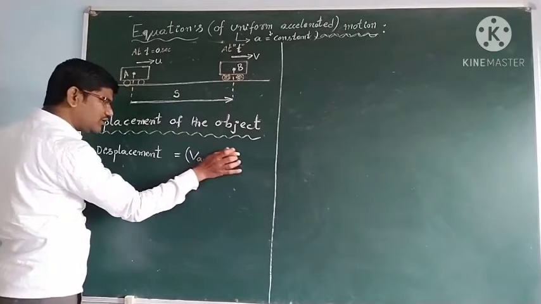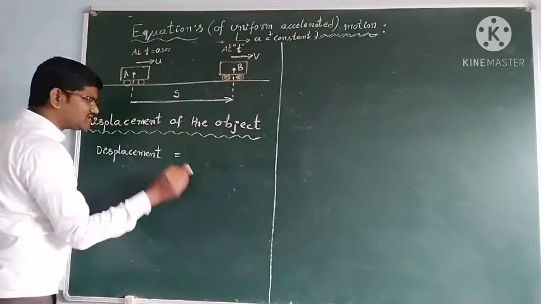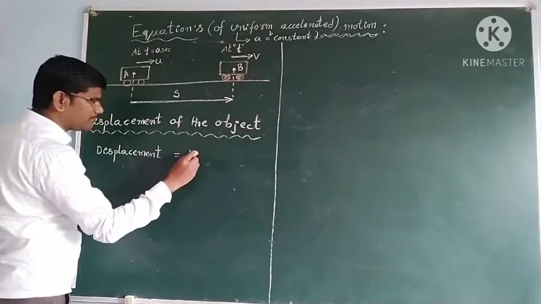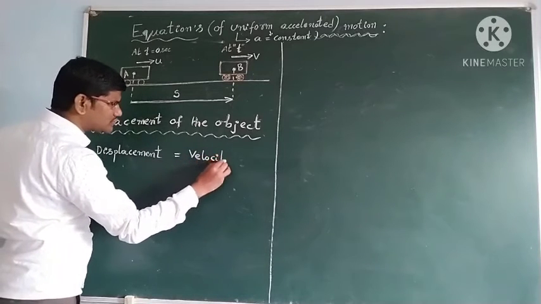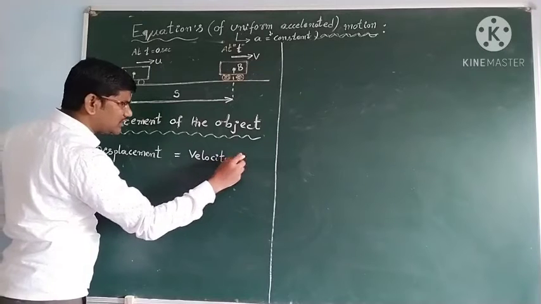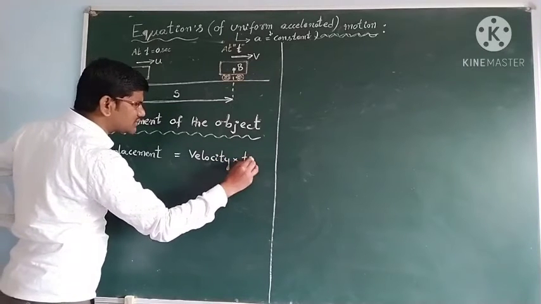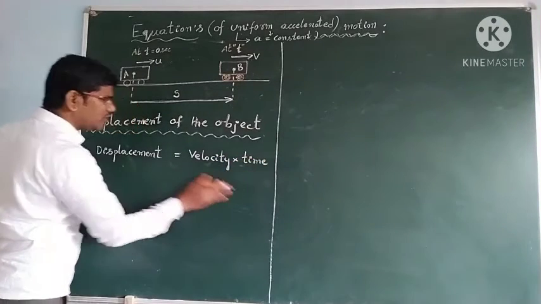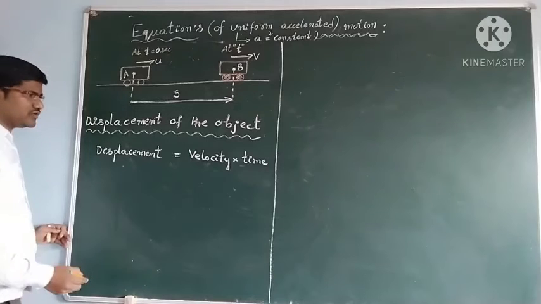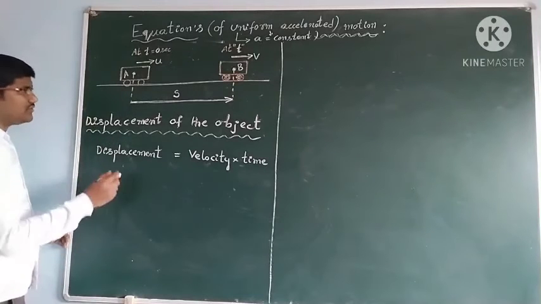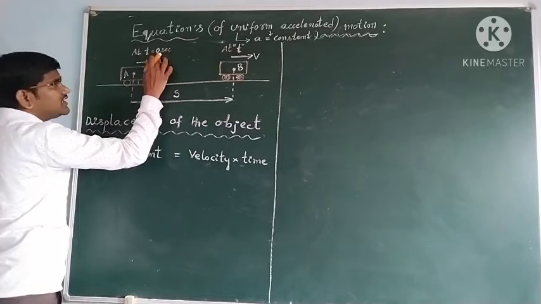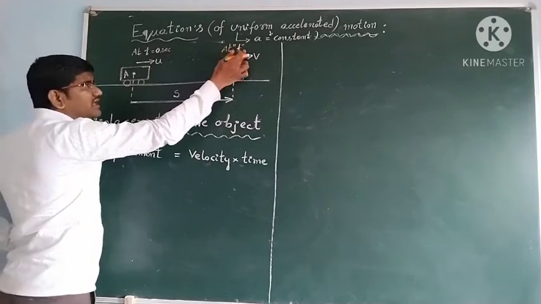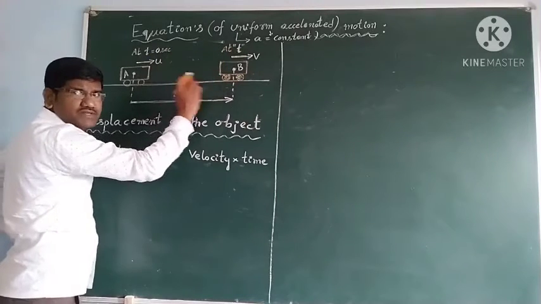Displacement is equal to, simply you write like this, see students, velocity into time. So displacement is equal to velocity into, what do you write students? Time you will write. Okay. So here s is the displacement after t seconds, because initial is 0 seconds, final is t seconds, so the interval of time is t seconds.